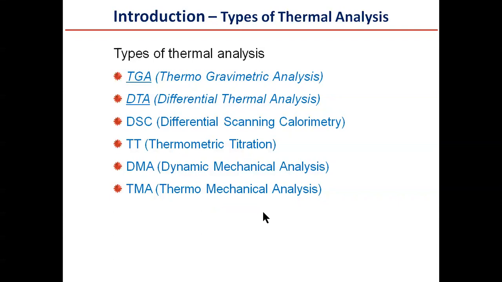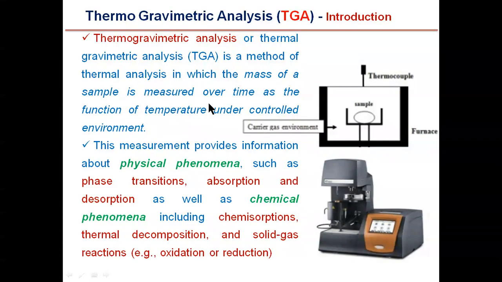The fourth one is thermometric titration, abbreviated as TT. And the fifth one is DMA, which is dynamic mechanical analysis. And the last, the sixth one, is thermomechanical analysis, abbreviated as TMA. So here we are going to discuss more details on thermogravimetric analysis.